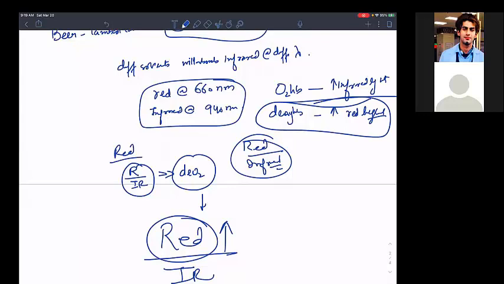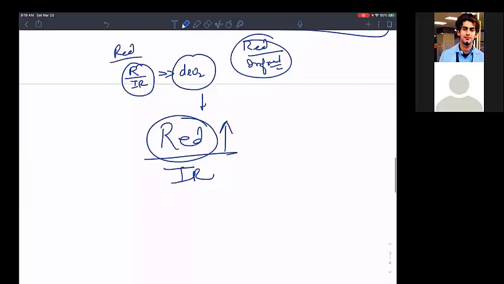I want a fast answer, please. Isn't it? So can I say that in deoxygenated, less saturated blood the ratio of red to infrared is more? Or conversely, if the red to infrared ratio is more, the blood is more desaturated, less saturated.